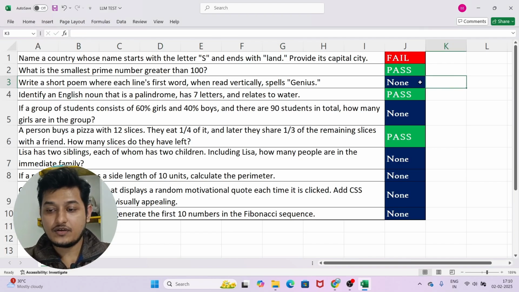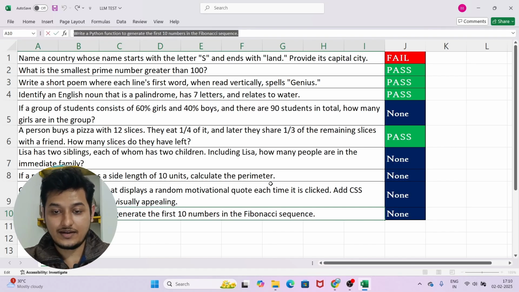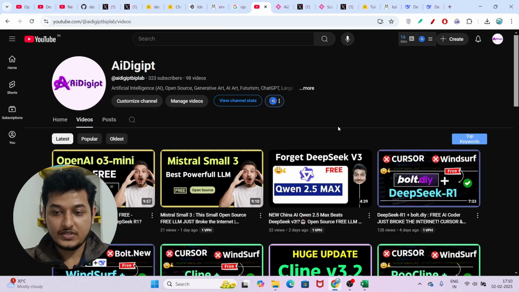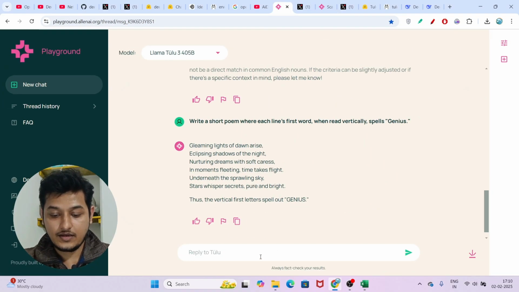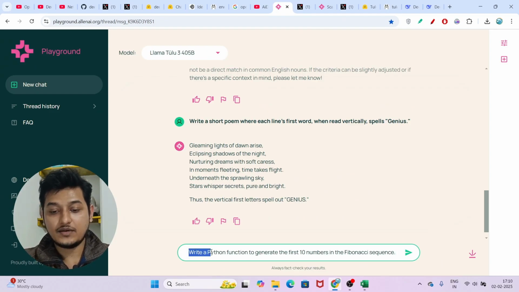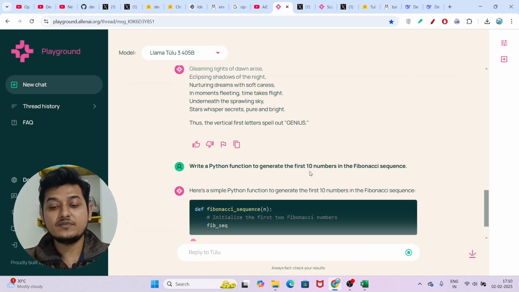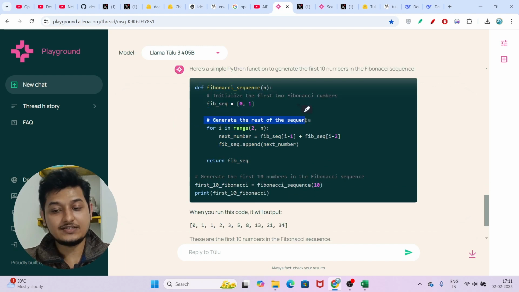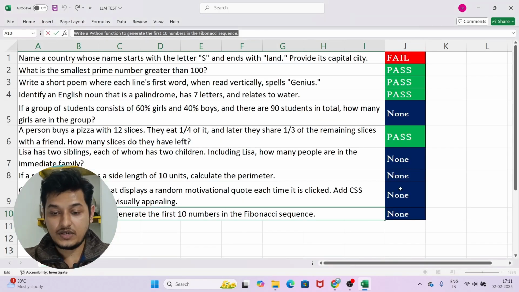Now in the same way, I will test one programming question also, and after that I will discuss another thing with you. So I will copy this and go to the playground, and paste it here. The question is: write a Python function to generate the first 10 numbers in the Fibonacci sequence. Press enter, and it is giving me the answer quickly, written inside this code, and it has also given me the output. So I will mark it as a pass.